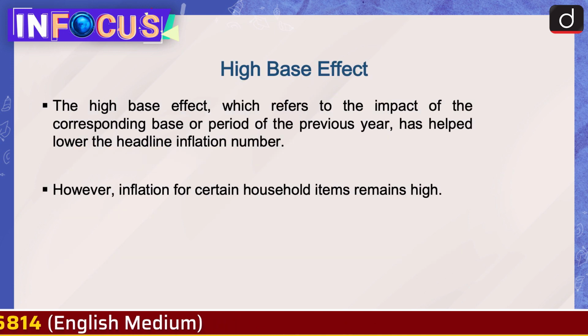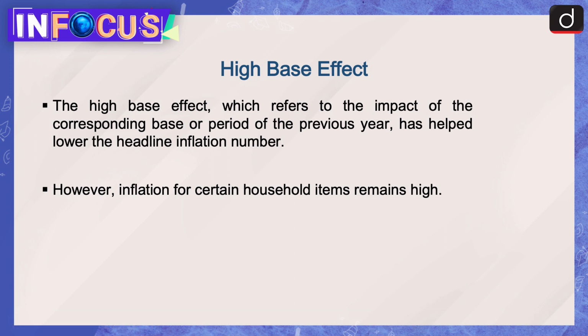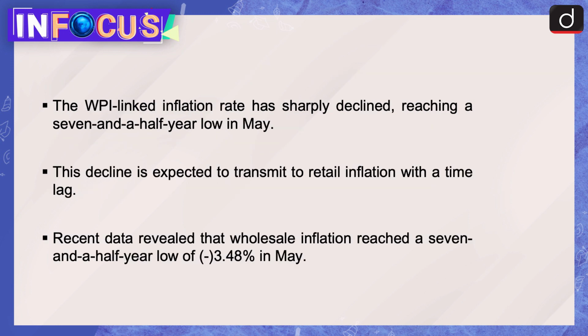Now let's discuss about high base effect. The high base effect, which refers to the impact of the corresponding base or period of the previous year, has helped lower the headline inflation number. However, inflation for certain household items remain high. The WPI linked inflation rate has sharply declined, reaching a 7.5-year low in May. This decline is expected to transmit to retail inflation with a time lag.